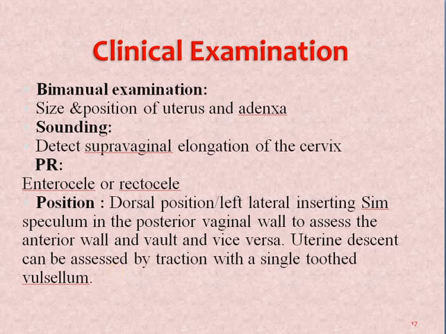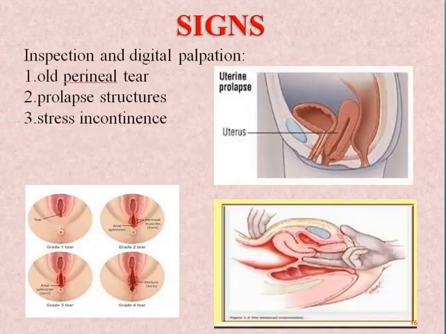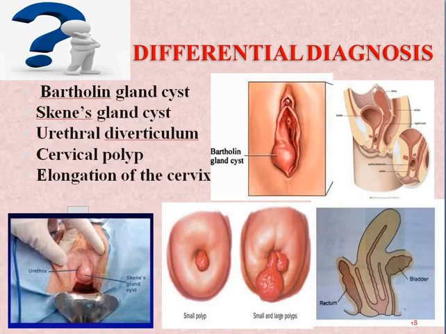Then next, one more important thing to be remembered is how we will do a differential diagnosis, like how we will come to a final diagnosis if there are other diseases which are relatable to it.